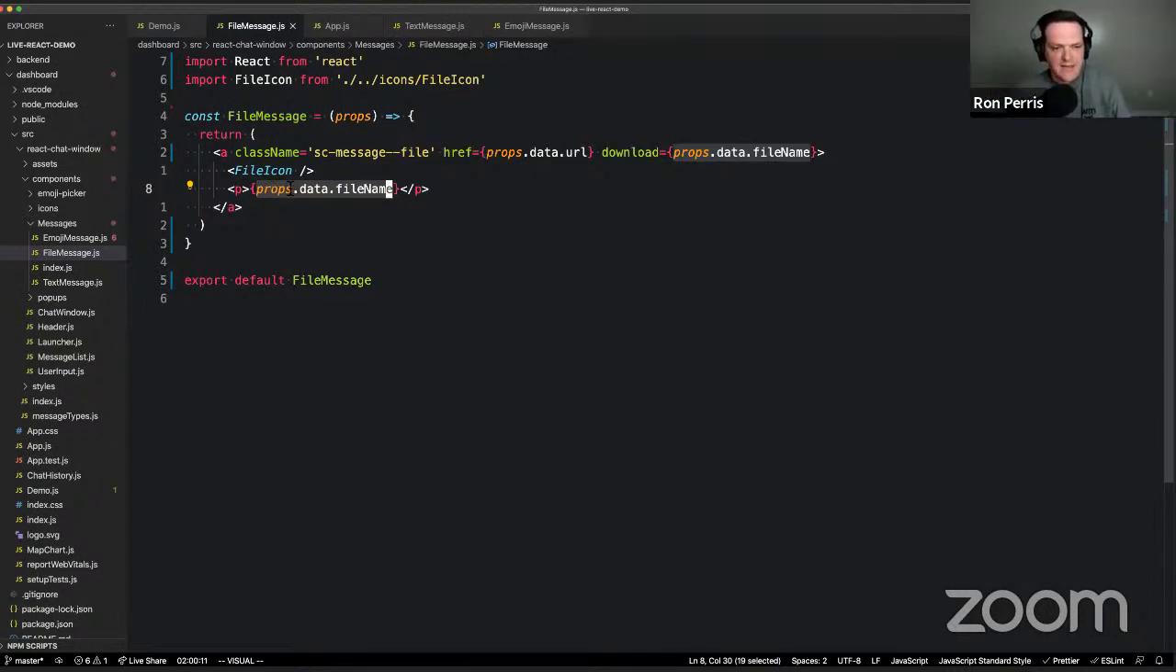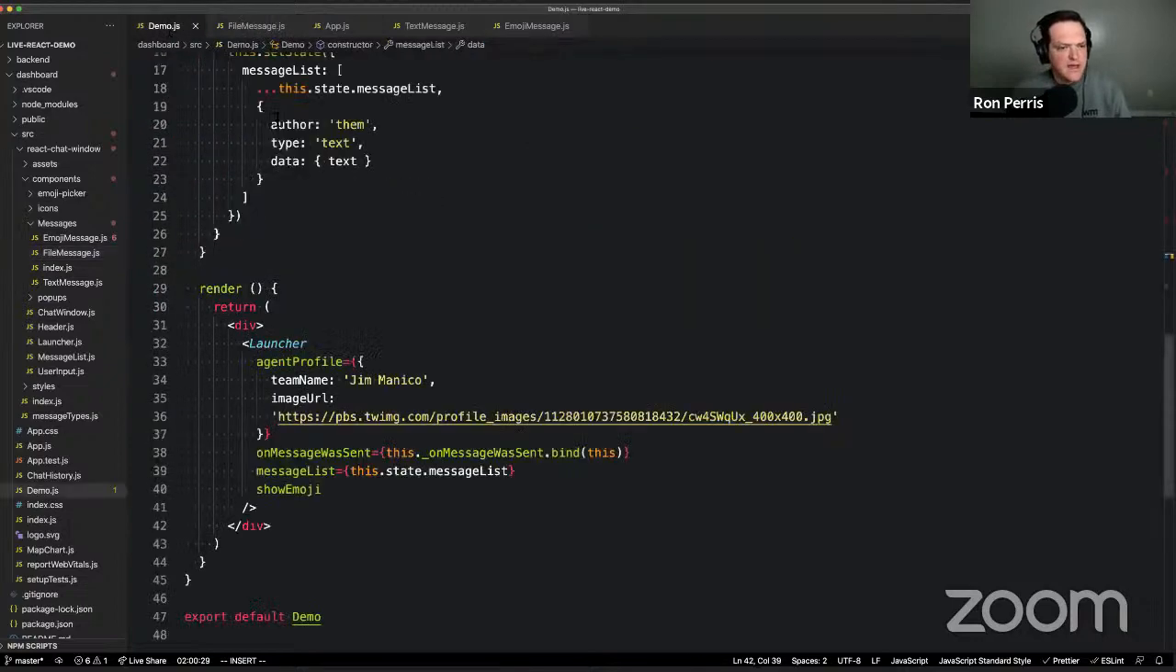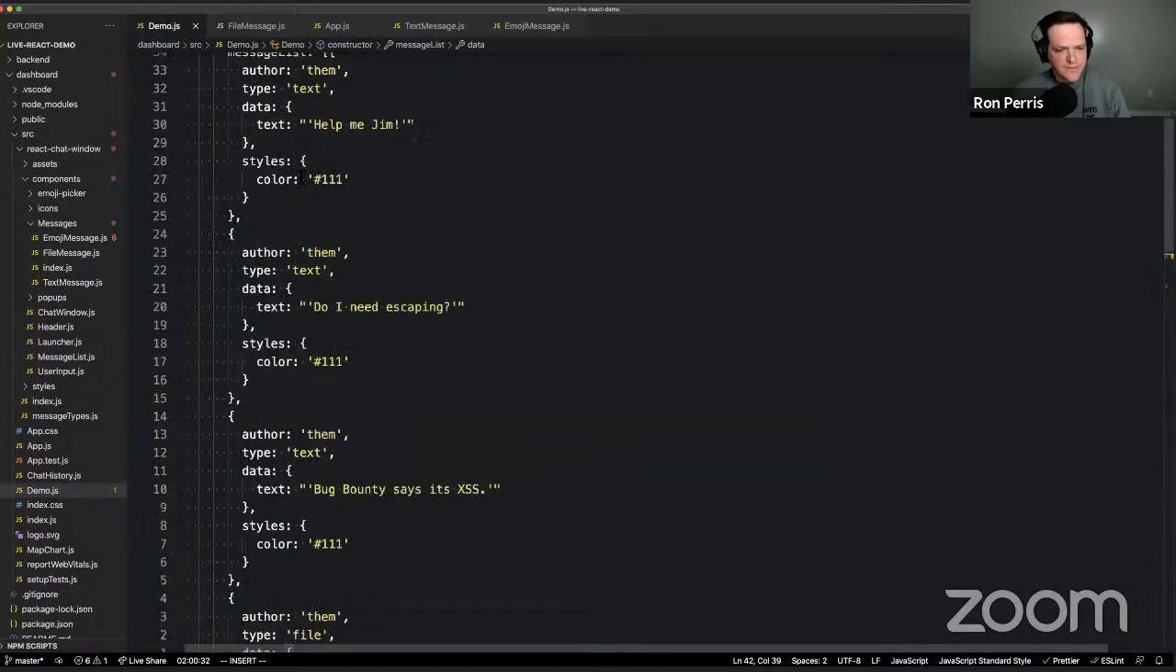That's just that text that's flowing in here through props. And then this prop that it's receiving up here, the href prop, it's the data URL value. And then this one's the props data file name value. So I can actually show you the shape of the data that we pulled in. And these were the chats that came from the back end. And the way that those look is they're shaped like this.